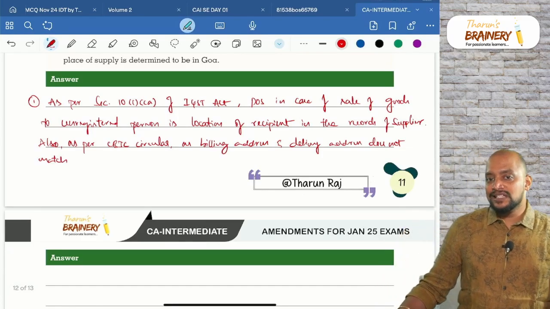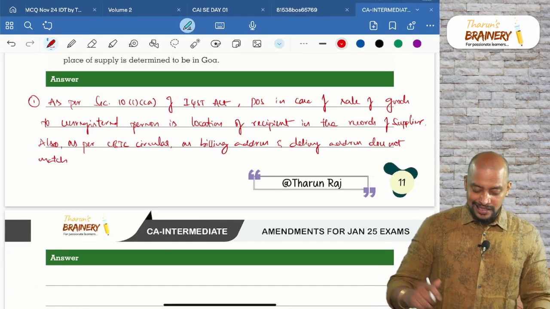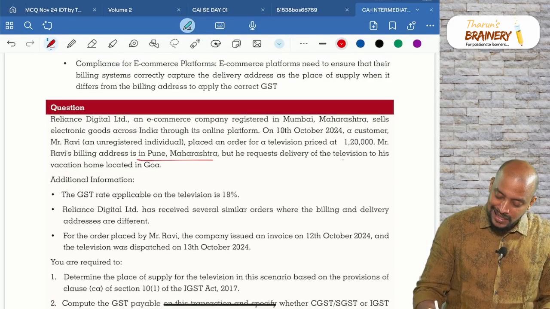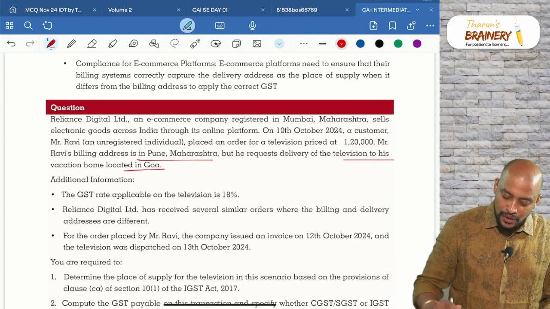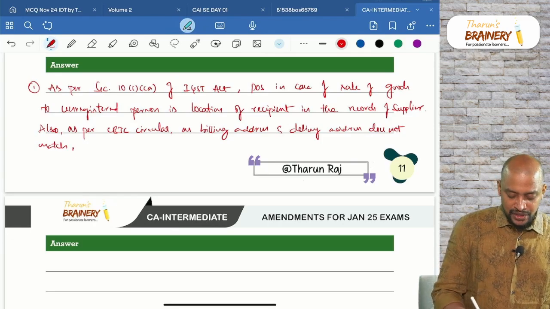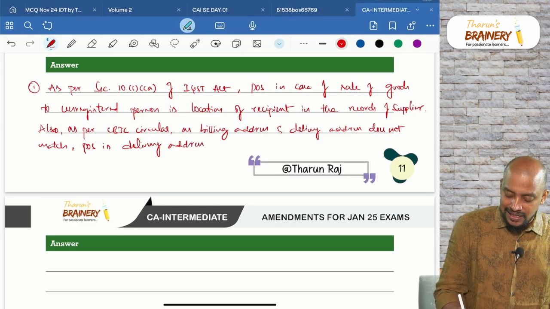What will be taken as the place of supply in this case? Yes, because you will see the billing address is Pune, Maharashtra and the delivery address is Goa. So, the billing address and delivery address do not match. POS is the delivery address. What is the delivery address in this case?